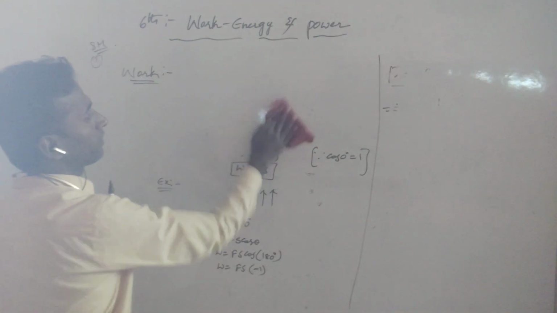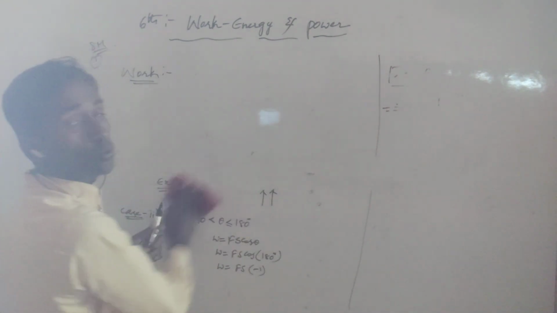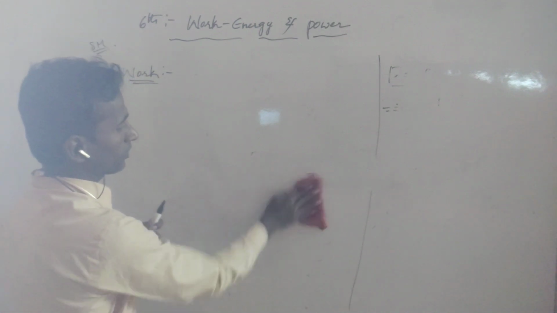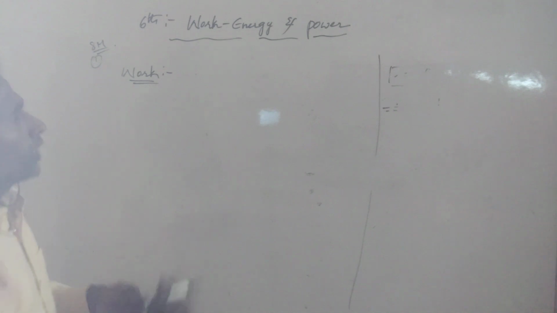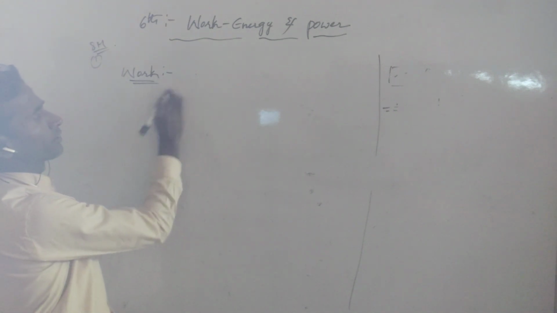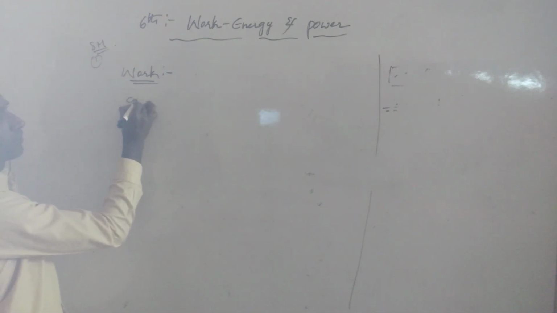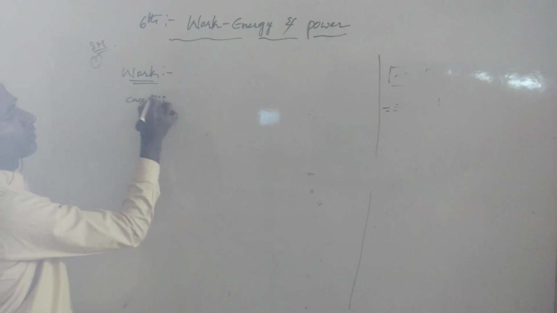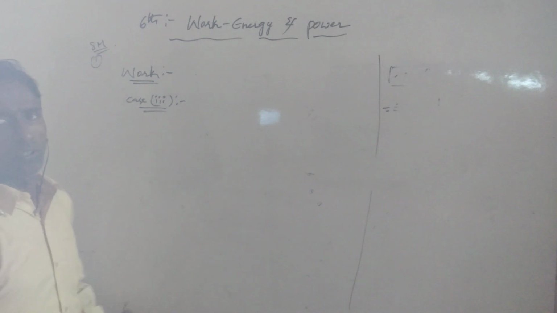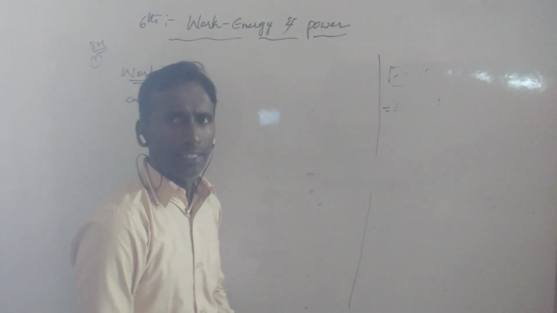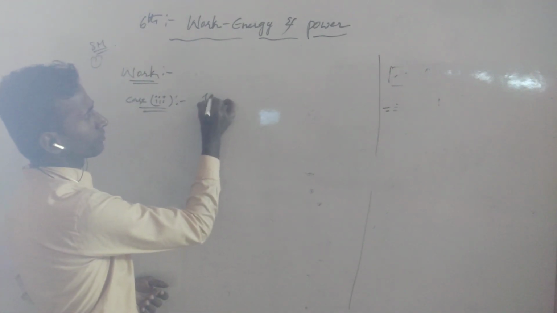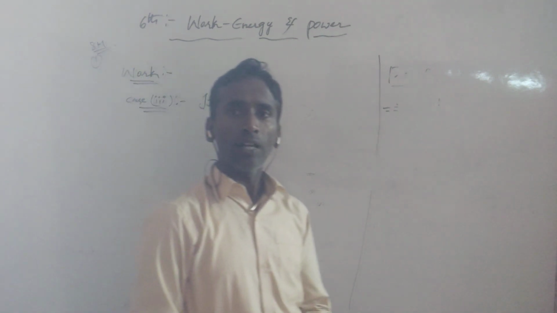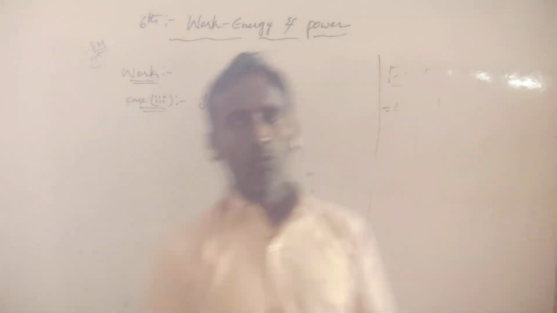And the third case is the most important. You will get a 2 marks question from the third case. Suppose the theta value is 90 degrees, then what is the work?